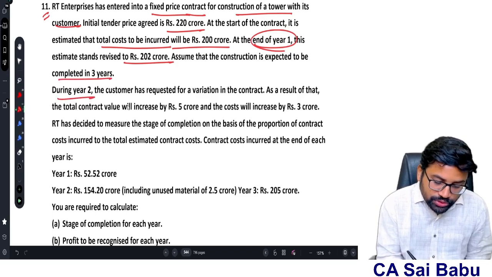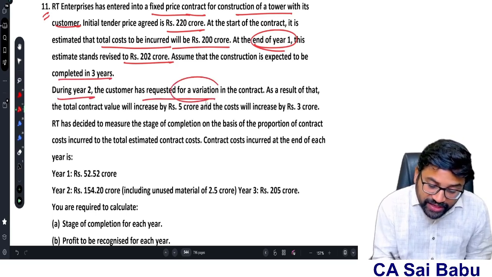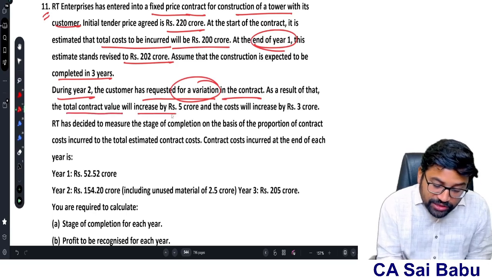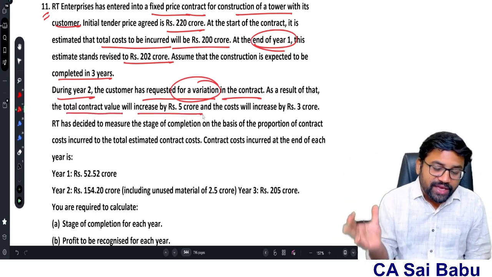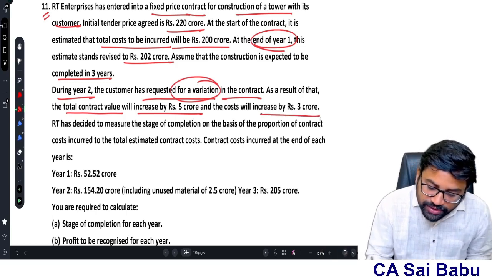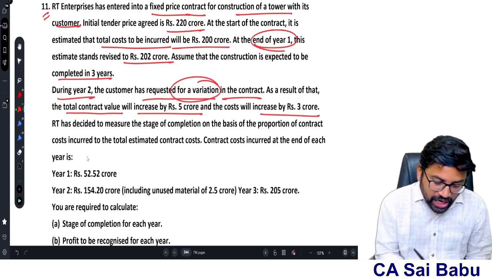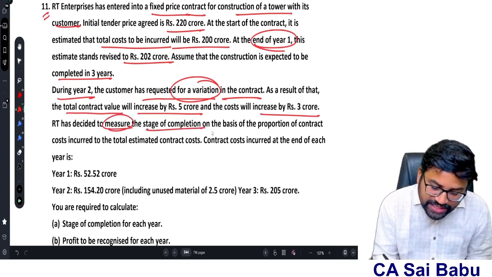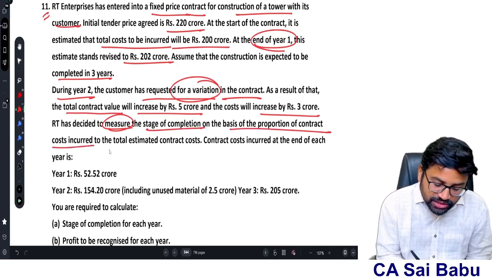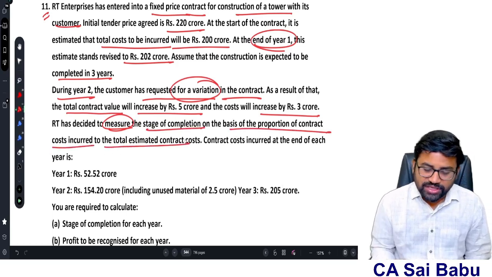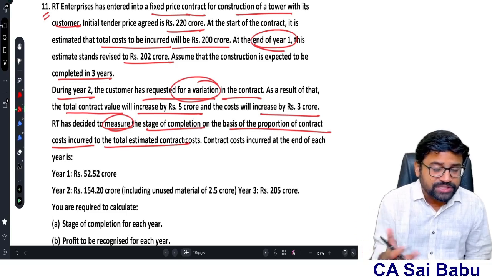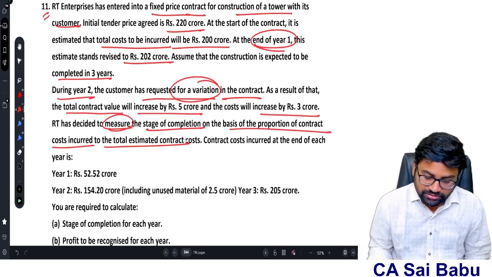Next year 2, the customer has requested a variation in the contract. As a result of that, the total contract value increased by 5 crores. That means because of variation, the contract revenue has to be increased by 5 crores. And cost will be increased by 3 crores. RT has decided to measure the stage of completion on the basis of proportion of contract cost incurred to the total estimated contract cost. Even if he has not specified, now we will measure the contract percentage of completion based on that only, based on the cost incurred.